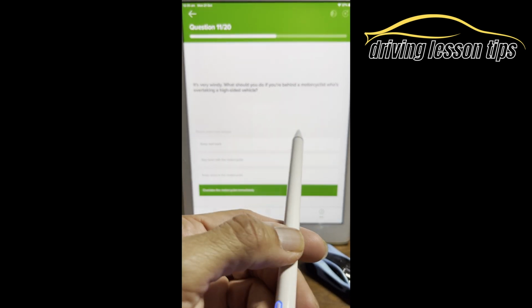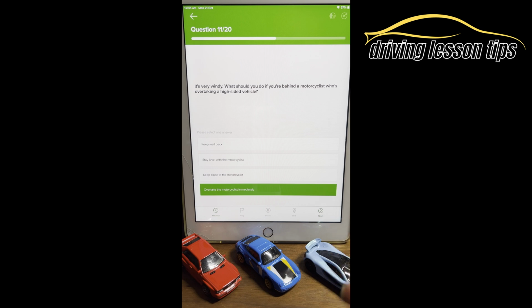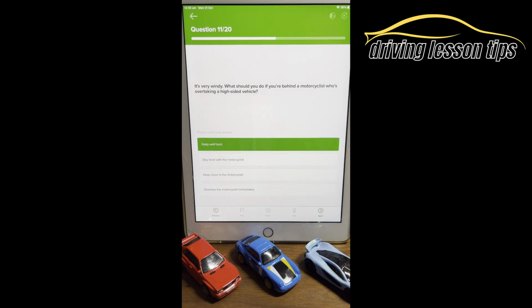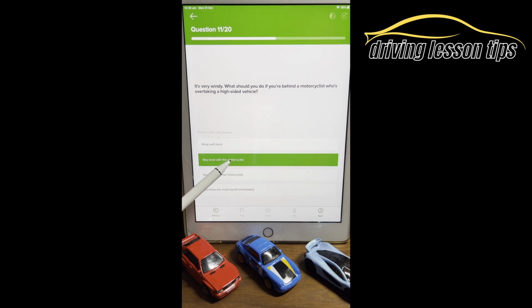They don't have control with that, okay? If they move in and out, there's an issue there. Keep well back. That would be a safe option, wouldn't it? If you're going to stay level with it, that means you're going to be next to it. The motorcycle is not going to be safe to overtake this. You're going to be in the motorcyclist's way. Keep close to the motorcyclist.